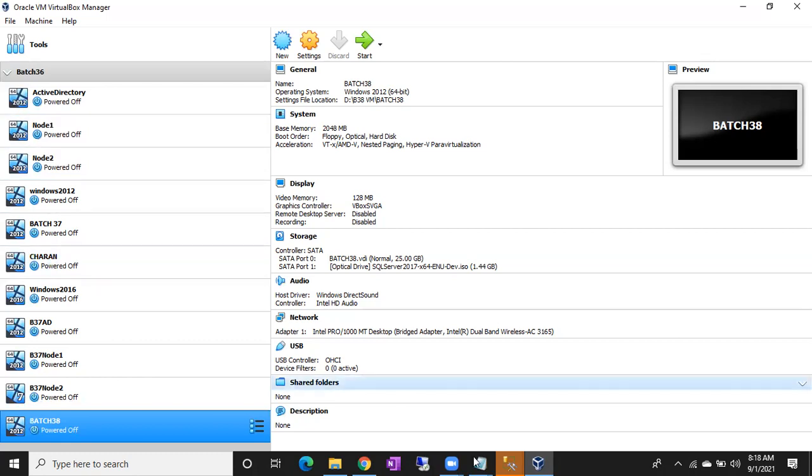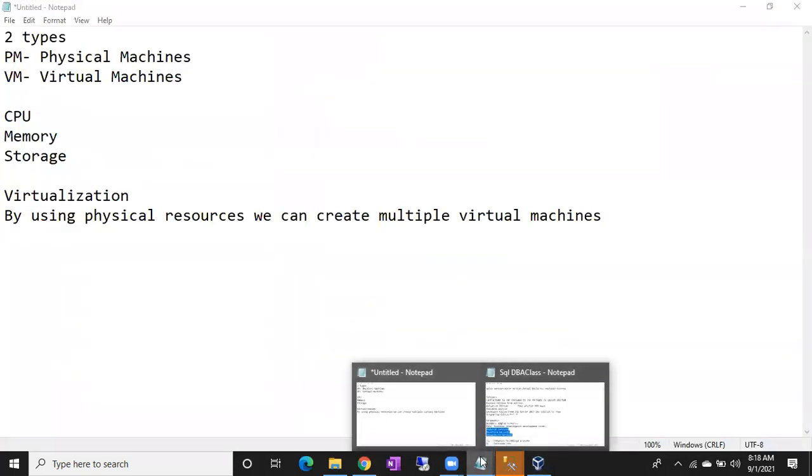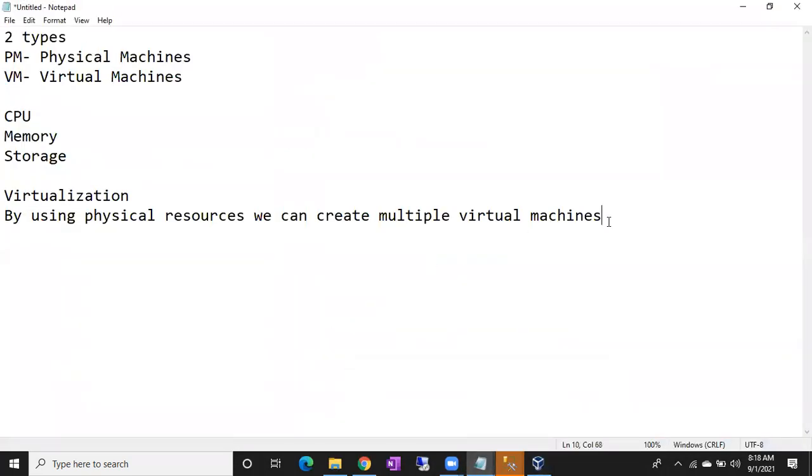By using physical resources, we will have a pool of resources, guys. We will have something around 2000 GB RAM, some 20 terabytes of storage, and some 200 CPUs. So using these resources, in case you want to create a virtual machine with 16 GB RAM,